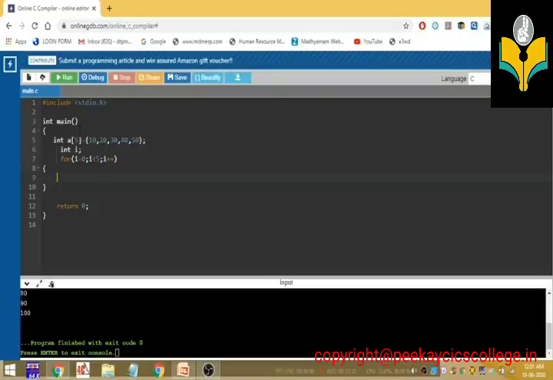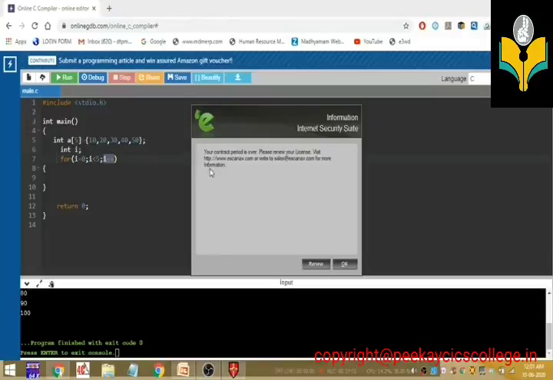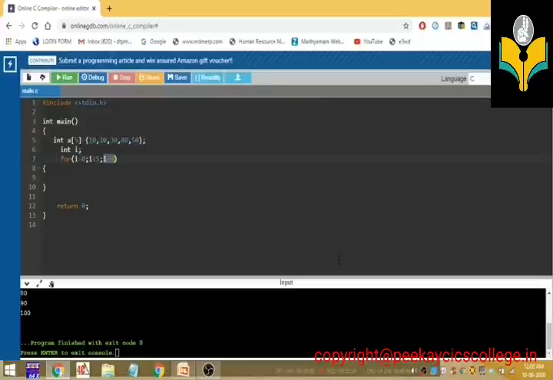We know that here I created an array with the size 5. Starting from 0, we know that the last element must be 4. So that's why I give i less than 5. And i plus plus means on every iteration of the loop, i should be incremented, because we want to display one by one these elements, that is 0, 1, 2, 3, 4, etc. Next, I open the brace bracket and close the brace bracket.